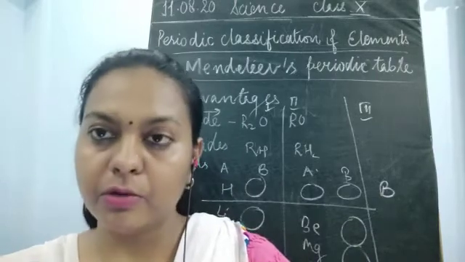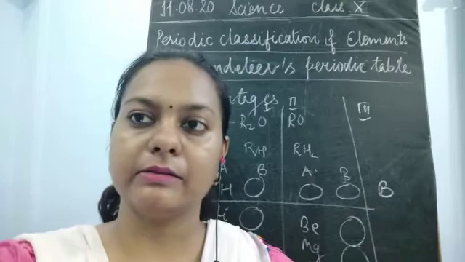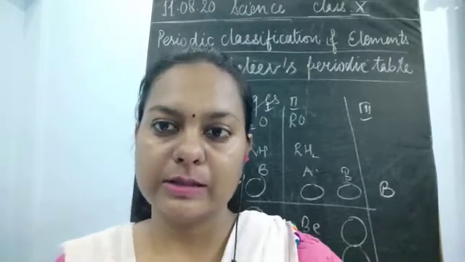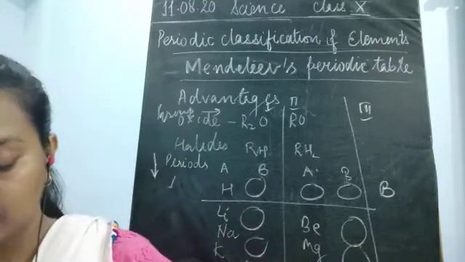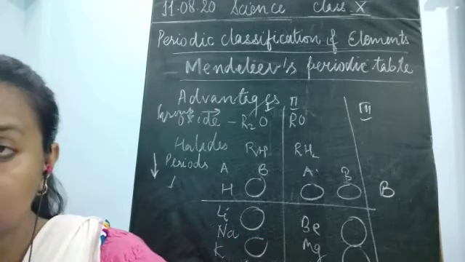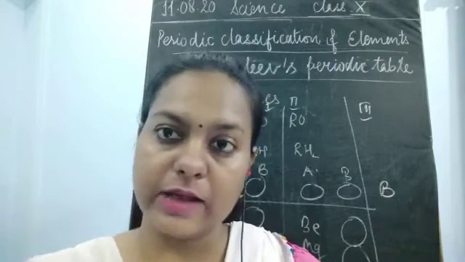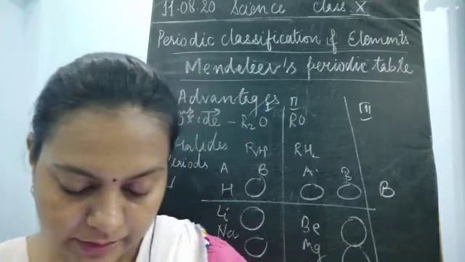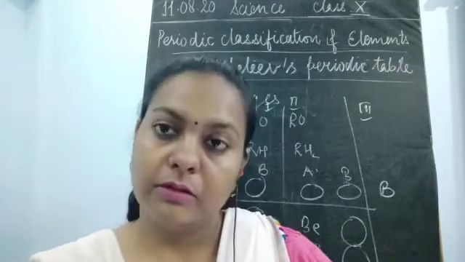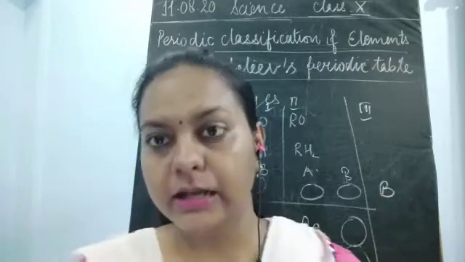Next, what was the next property which became the advantage of Mendeleev? Aluminum, boron, and silicon were having similar characteristics. What were the similar characteristics? The similar characteristic was the semiconducting nature. That was discovered later on, but still, why were they having similar characteristics at that time? Because they had properties very similar to boron because of the semiconducting nature.